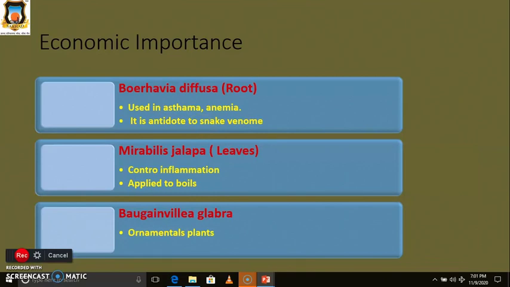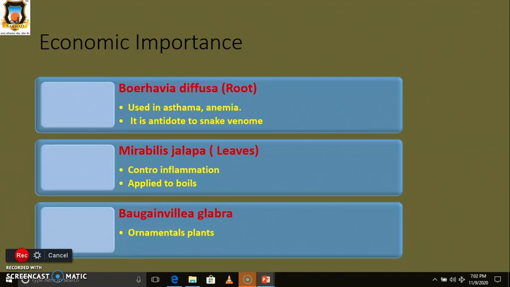Then their economic importance. In Boerhavia diffusa, the roots are used in asthma as well as anemia. It is also useful as an antidote to snake venom. Then Mirabilis jalapa is also useful: it is used to control inflammation, and it is applied to boils.